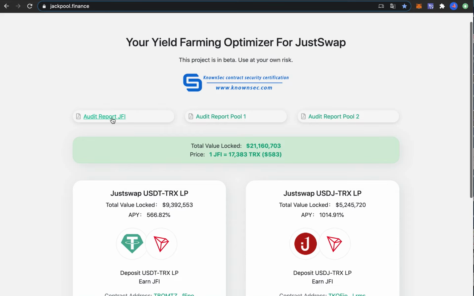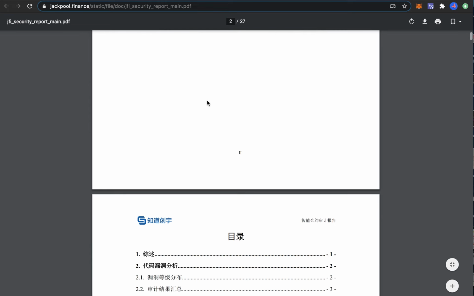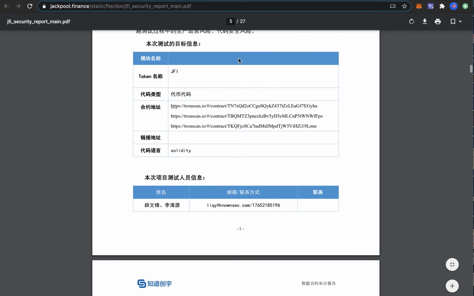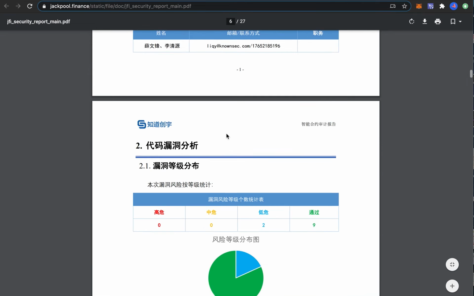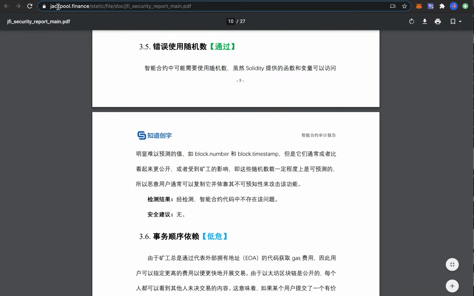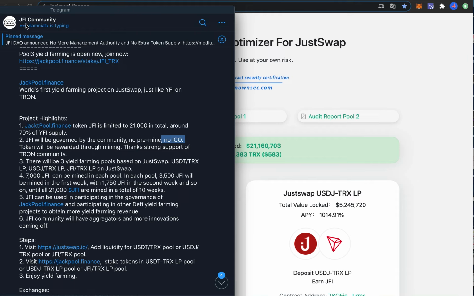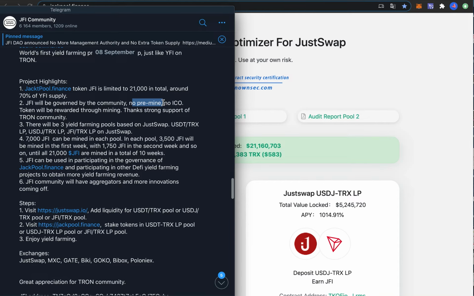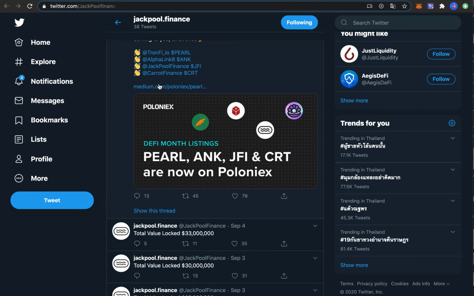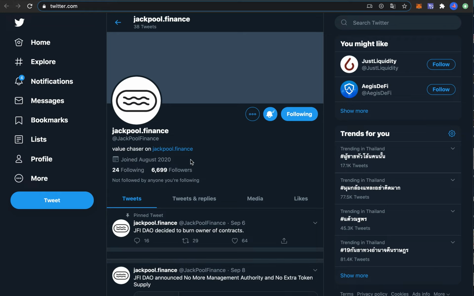But if you take a look at these audits, the unfortunate thing is that everything here is in Chinese. So I have no clue what they're actually doing, or if this audit is even about Jackpool or not. So you have to do your own research if you want to trust them. But they've been around for a while, and their Telegram community has 6,000 people here. And they say they did no pre-mining, no ICO or anything. And like I said, they've been here for a while. And on Twitter, they joined in August, and they have 6,700 followers here.